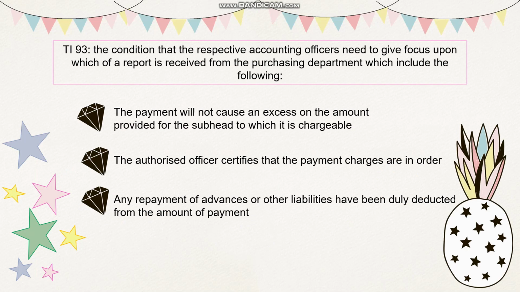Under TI 93, the conditions that the respective accounting officers need to focus upon when a report is received from the purchasing department include the following. The payment will not cause an excess on the amount provided for the subhead to which it is chargeable. The authorized officer certifies that the payment charges are in order. Any repayment of advances or other liabilities has been duly deducted from the amount of payment.